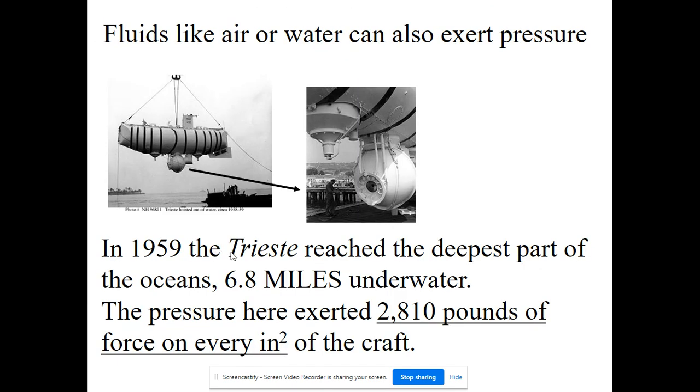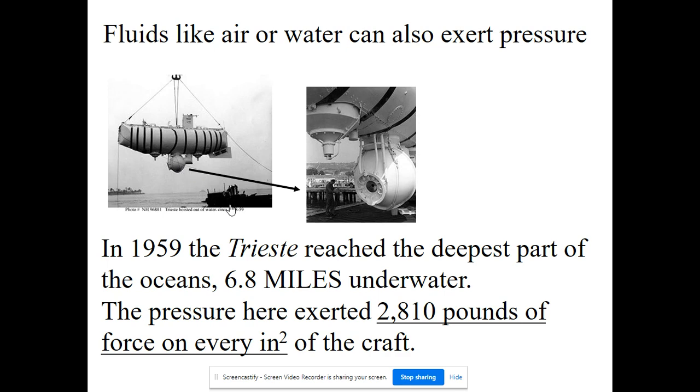There was a submarine that went 6.8 miles. Now they've gone deeper than that, I'm sure now. But there was a submarine that went in the 50s, 6.8 miles underneath the surface of the ocean, and there was 28,810 pounds of psi, pounds per square inch. So 2,800 pounds of force on every teeny square inch of that craft. This buoyancy compartment was filled with gasoline as opposed to air, because the air would have compressed and this would have collapsed. And this is where the people were.